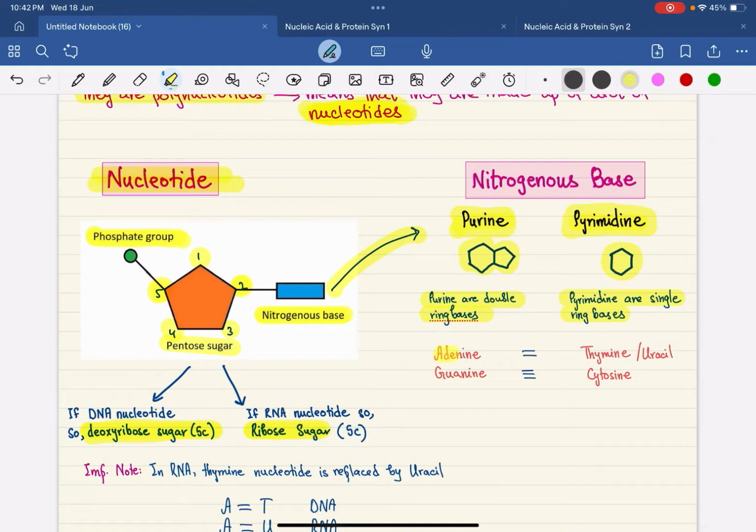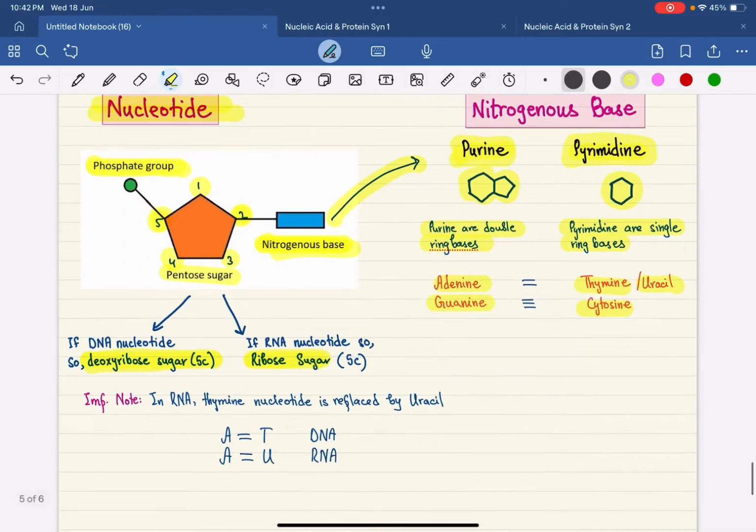In the purines we have adenine and guanine. These two nitrogenous bases are the purines, and for the pyrimidines we have thymine, cytosine and uracil. Now we have understood this, okay.